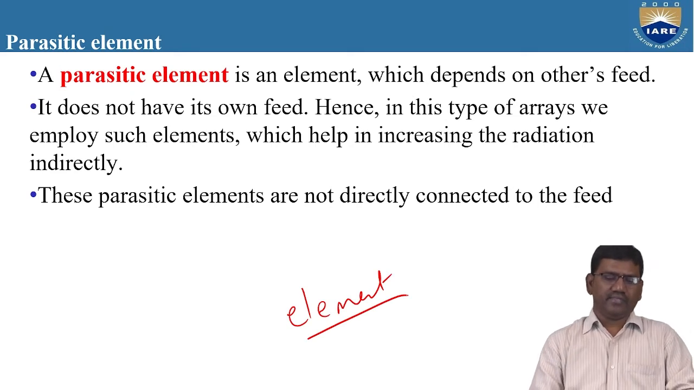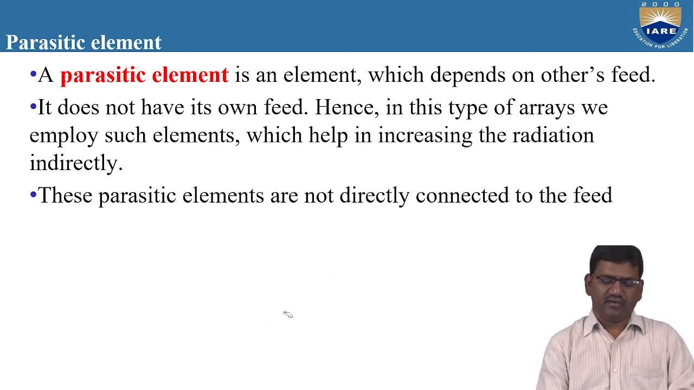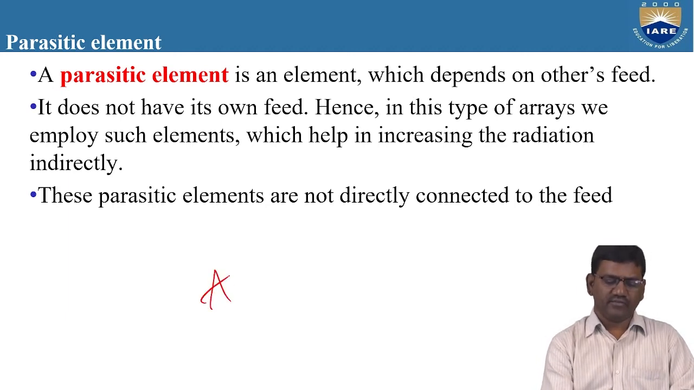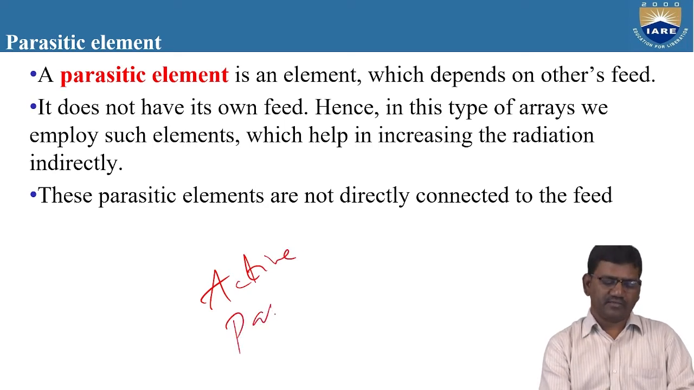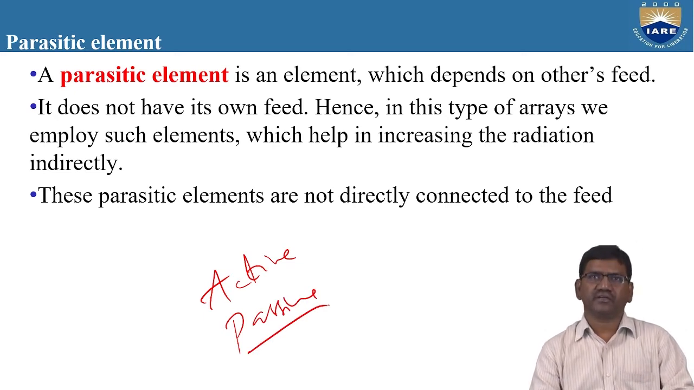Right? So here, a parasitic element is an element which depends on others' feeds. That means we know that there are two types of elements. One is the active element, the other one is the passive element. So either active network or passive network. We can also call them active device and passive device.